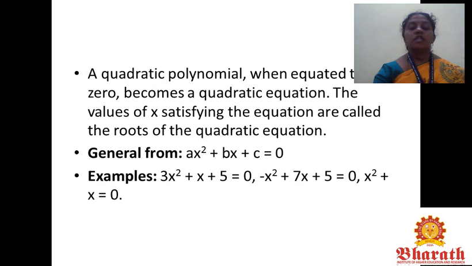The general form of a quadratic equation is ax² + bx + c = 0. For example, 3x² + x + 5 = 0, −x² + 7x + 5 = 0, x² + x = 0. So a quadratic equation means it is of degree 2.